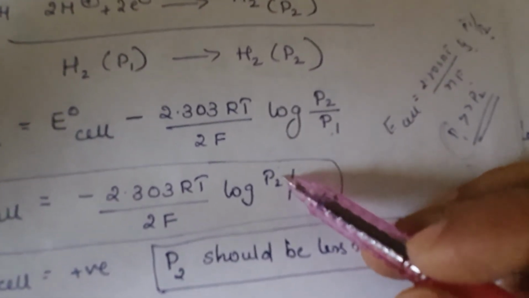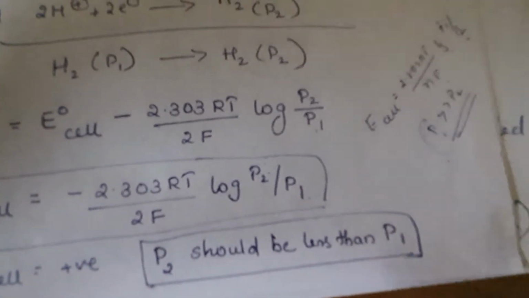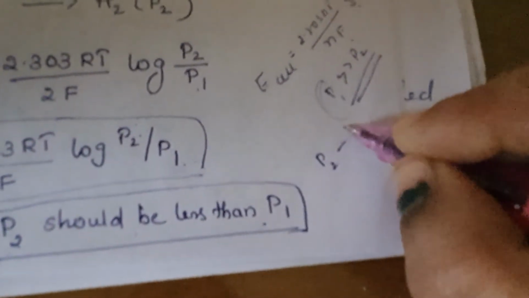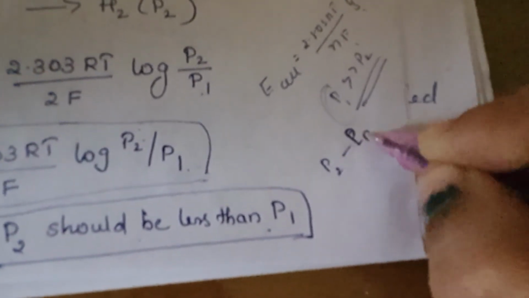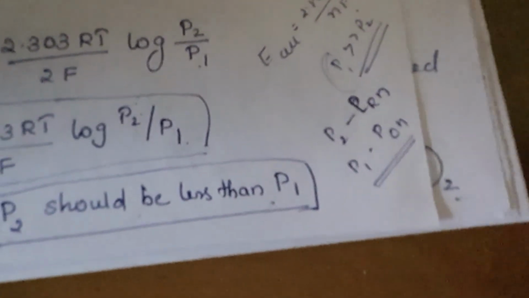So what is P2? Concentration or pressure of the gas at reduction half. So pressure of the gas at reduction half should always be less than pressure of the gas at oxidation half. This is very important. P2 is pressure of reduction half and P1 is pressure of oxidation half. You have to remember pressure of the reduction half and oxidation half. Reduction half should always be less than oxidation half. So that is gas cell. There we are using a gas electrode.